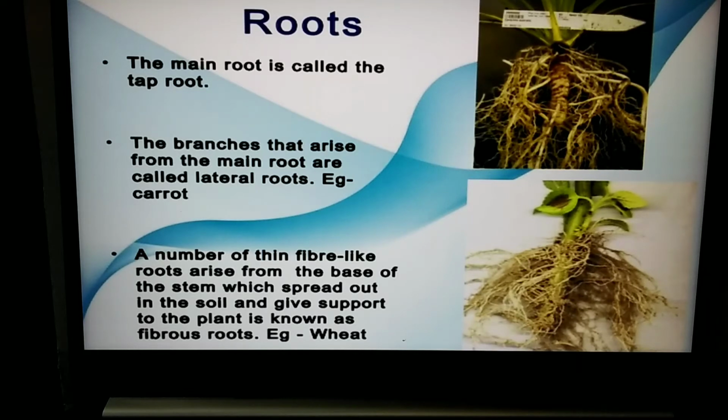First, when we observe the roots, what are the main parts of the root? The main parts of the root are the primary root, which is long, thick and cylindrical. It is called the primary root. From the primary root, so many branches come out, which are called secondary roots.